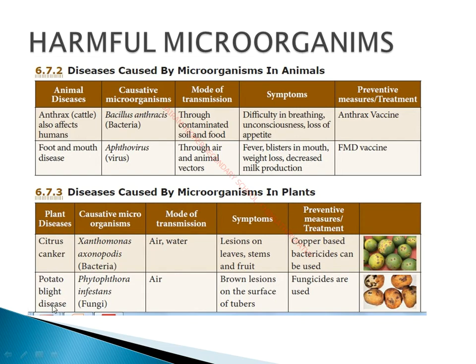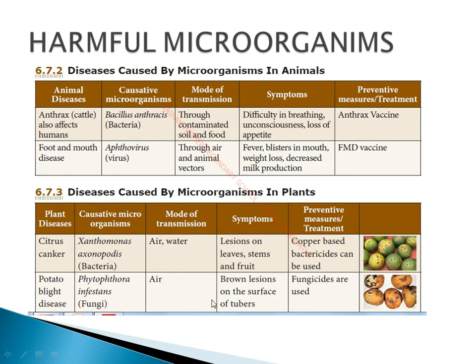And potato blight disease is caused by Phytophthora infestans. It is a group of fungi, and it can spread through air, and you can see brown lesions on the surface of tubers. So potatoல சில சமயம் brown color dark spots நம்மளால பார்க்க முடியும். So that is due to this Phytophthora infestans. அது வந்து அந்த டிசீஸை காஸ் பண்ணதுனால தான் அதில் அந்த brown color dark spots நம்மளால பார்க்க முடியுது in potatoesலாம். ஓகேவா? So brown lesions on the surface of tubers.